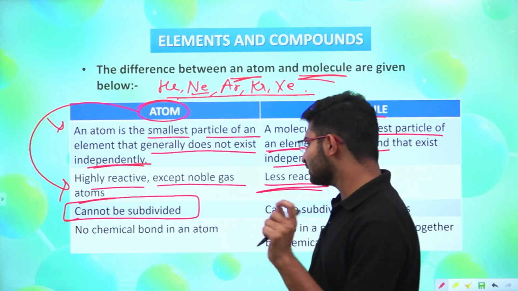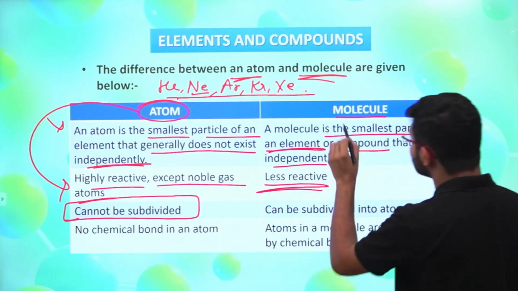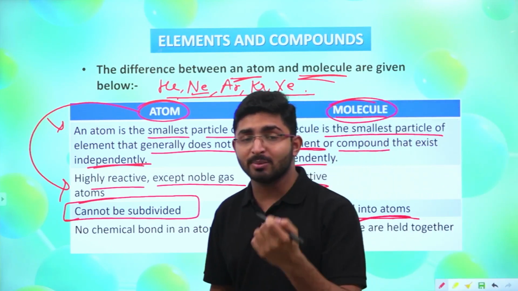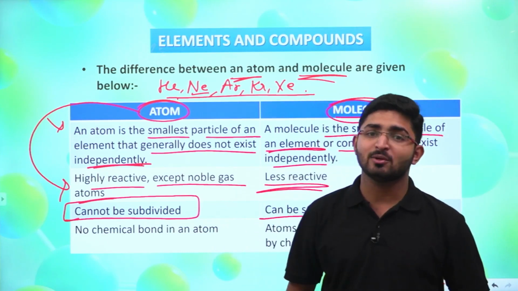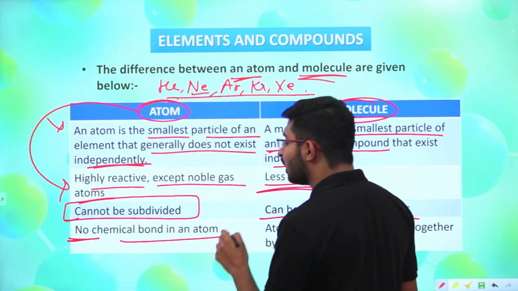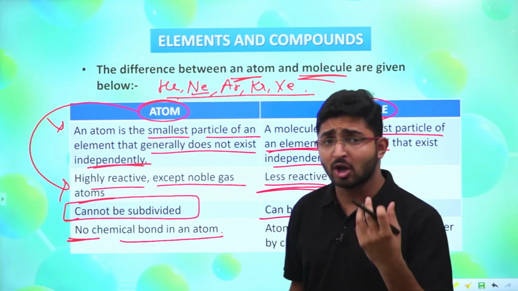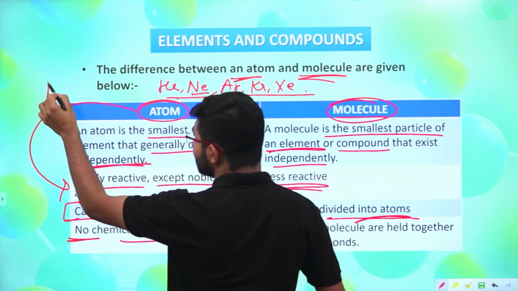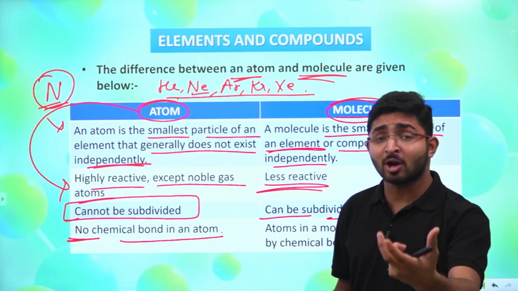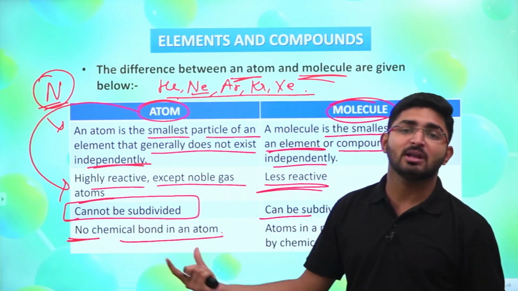That is another topic, we are going to study that as well. But for now you have to study that an atom cannot be subdivided, but molecules can be subdivided into atoms because they are made up of a combination of atoms, and that's why we can divide them into the smallest particle, that is atoms, right? After that, an atom has no chemical bond. If we are talking about any atom, it does not have any kind of chemical bond. If I am taking nitrogen, for example, it will not have a bond in between other parts because there are no further particles in it as well, right? So that's why there is no chemical bond in an atom.